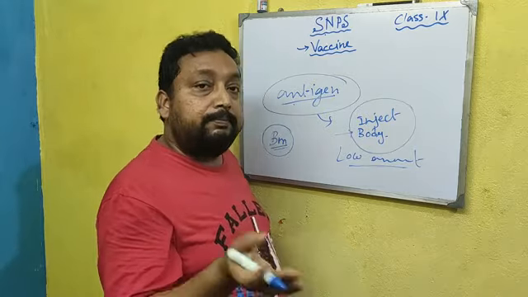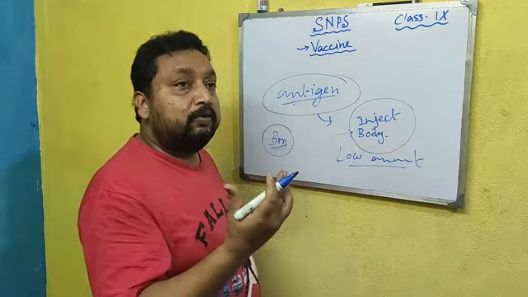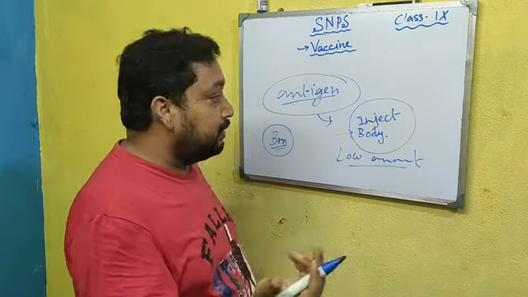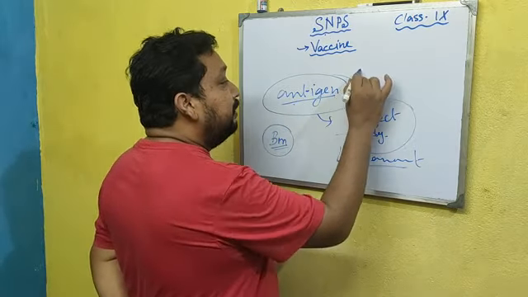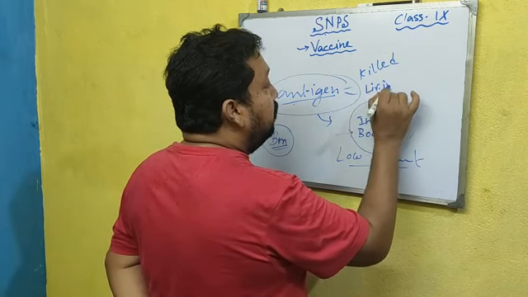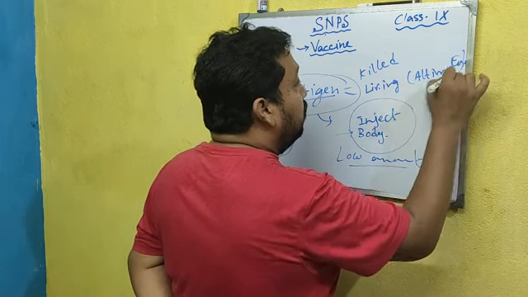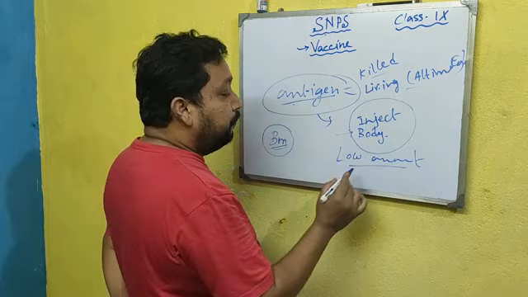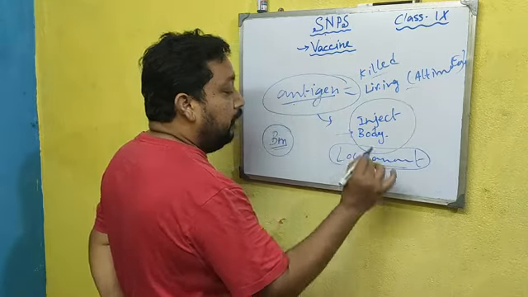It may be living form or killed form, depending on the type of antigen. That will be discussed in your upper classes. The living form is known as attenuated form. These two forms are injected in our body in very low amount.